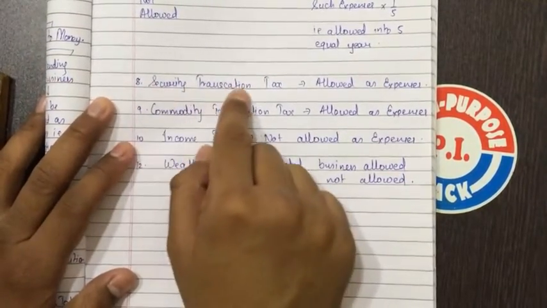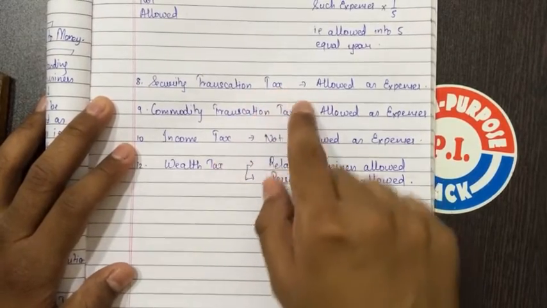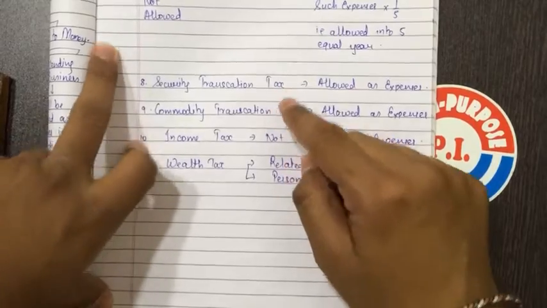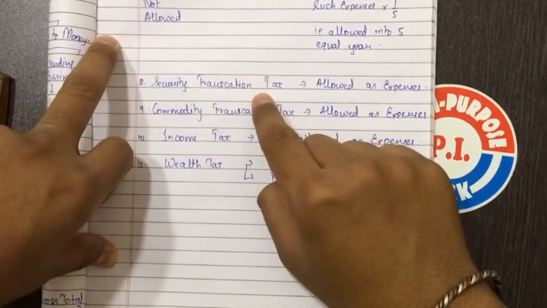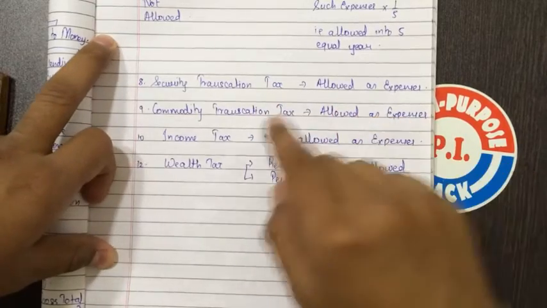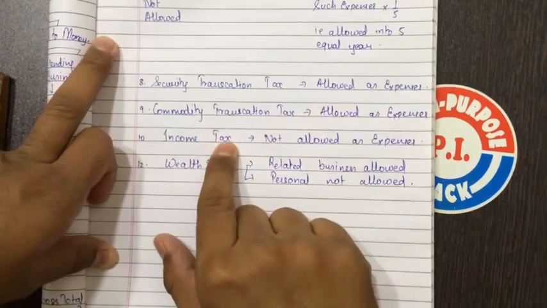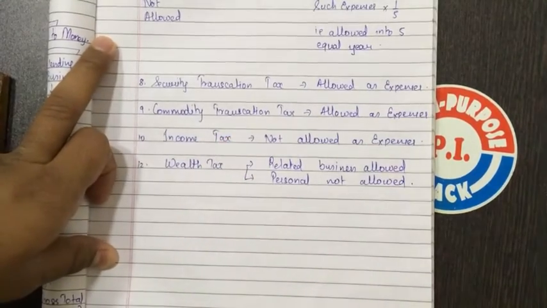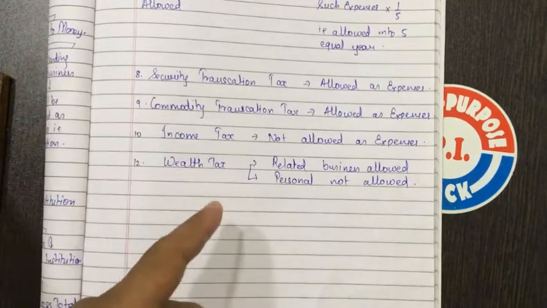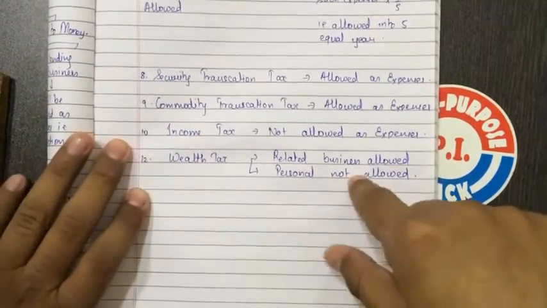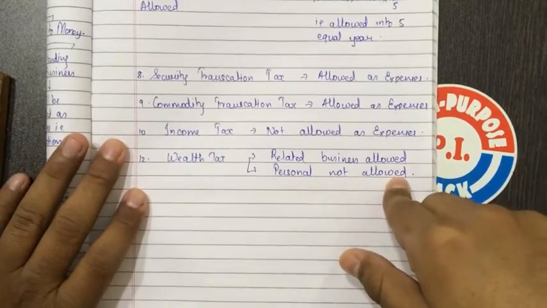Securities transaction tax is related to shares, equity shares and debentures. I have taught this to you all in the capital gain chapter. Such expenses incurred will be allowed as expenses. Commodity transaction tax will be allowed as expenses. Income tax is related to personal, that is SSC, and if such expenses are paid by the business, they will not be allowed because it is a personal expense. Wealth tax related to business will be allowed. Wealth tax related to personal will not be allowed as expenses.